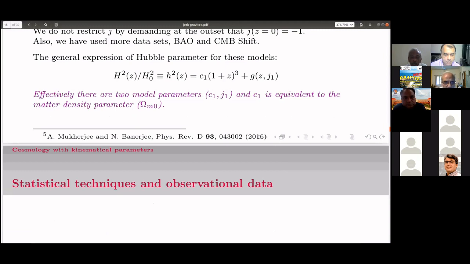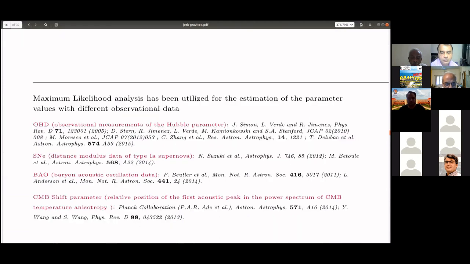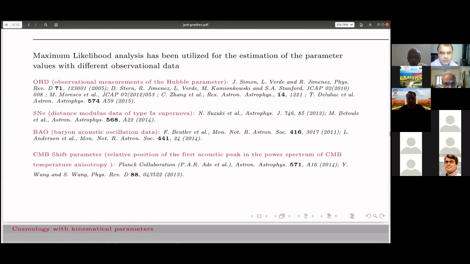You can easily identify C1 with the density parameter for the dark matter, not the dark energy, but the dark matter, the dust distribution. I mean the distribution for a pressureless matter. So I come back to the results.